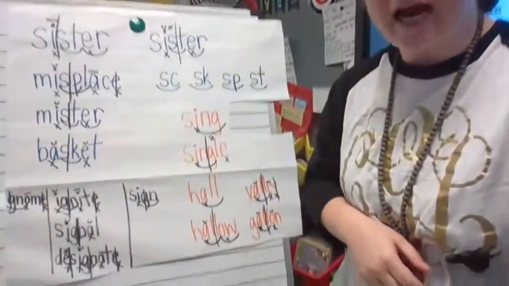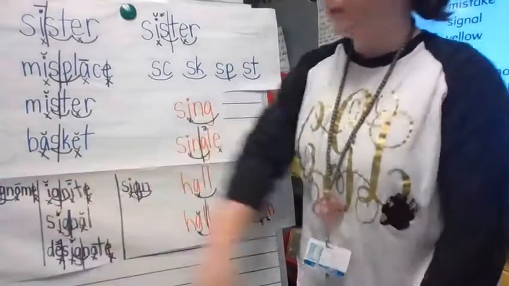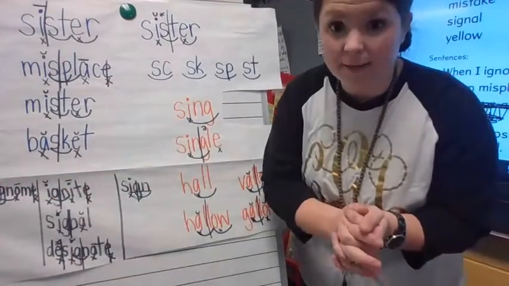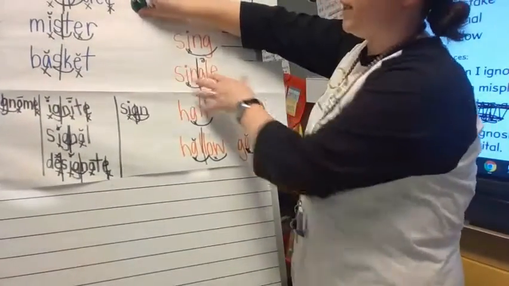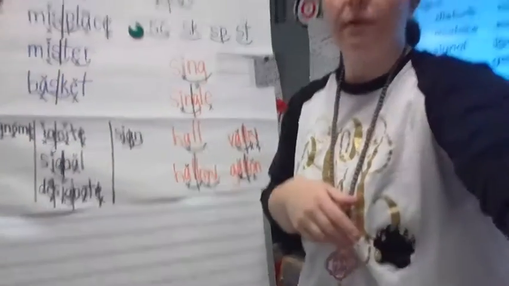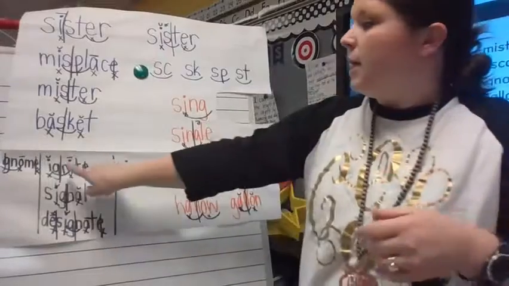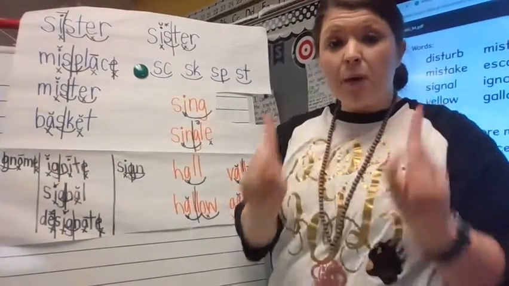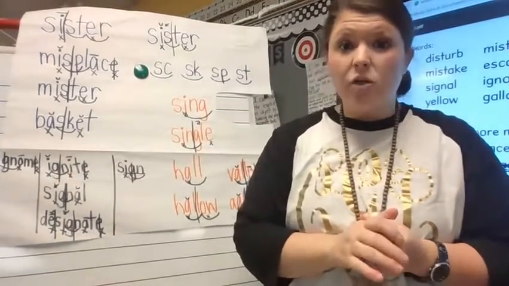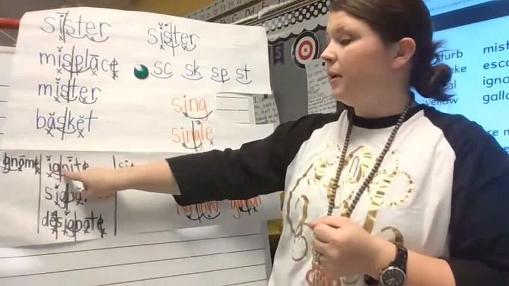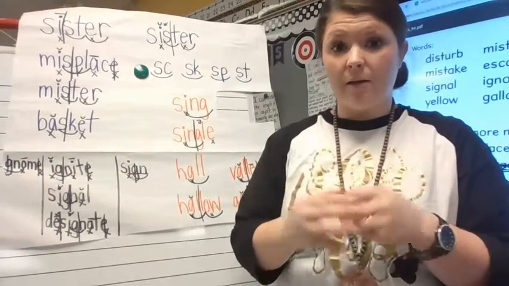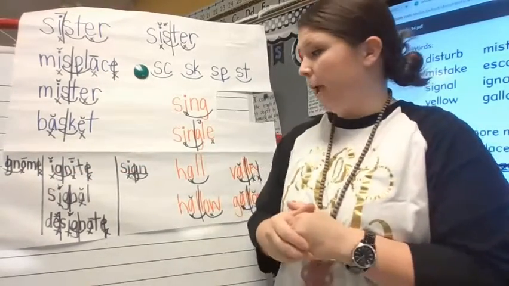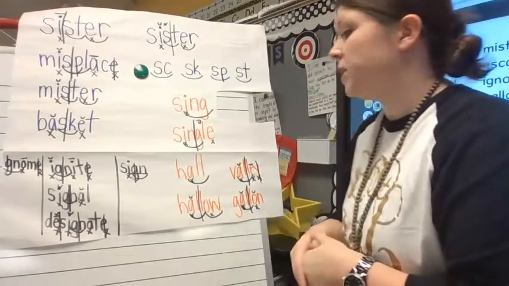Then we have the digraph GN, which usually says n at the beginning or at the end of the word, like in gnome or sign. But when that GN comes in the middle of a multisyllabic word, it splits and both of those letters take back their original sound, like in ignite. We can hear that g and that n in ignite, okay?